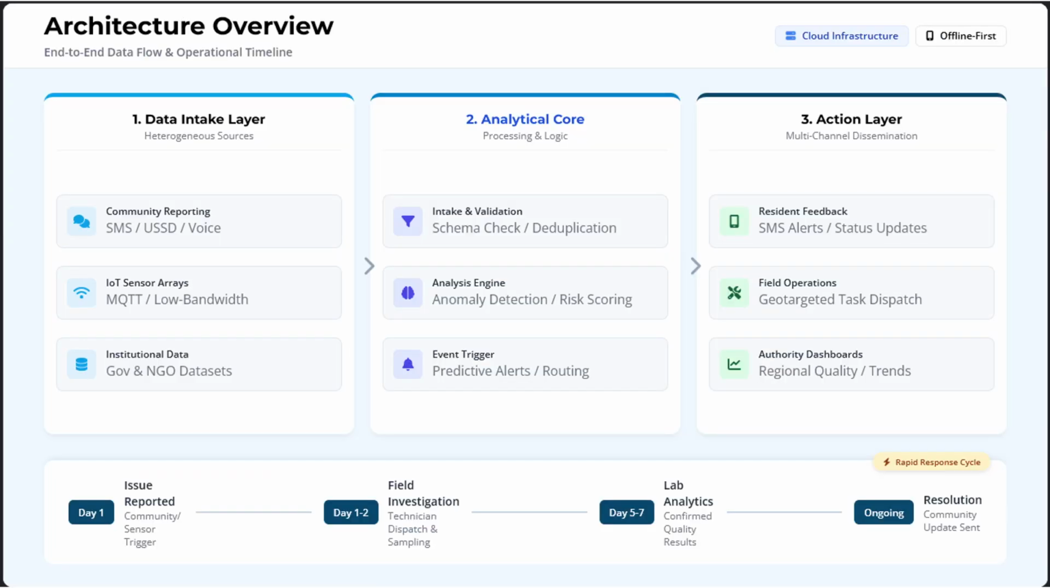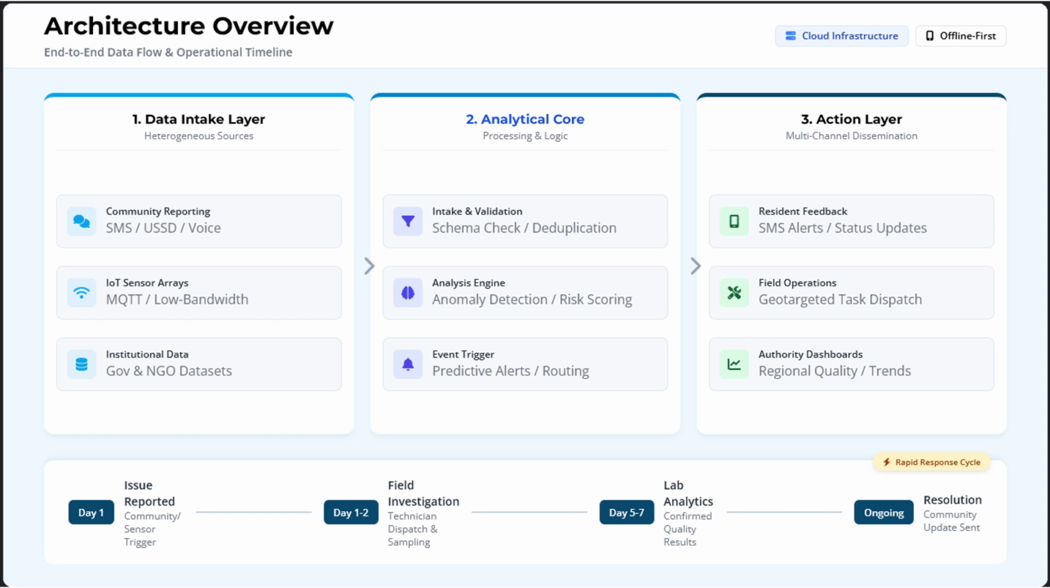This diagram shows the full system architecture. AquaAccess accepts multiple input streams, including offline SMS reports, IoT sensor data, government datasets, NGO field observations, and USSD submissions from basic devices. All of these inputs flow into a central intake and validation layer, where the system checks data quality, detects anomalies, and ensures each record is usable.